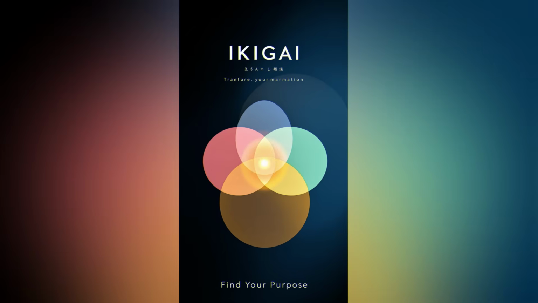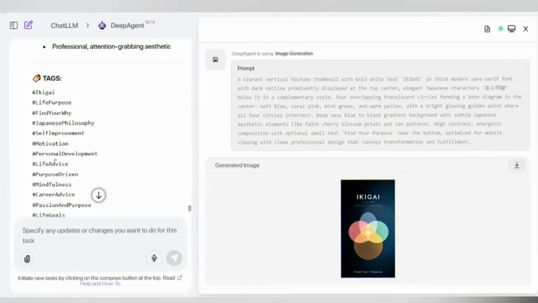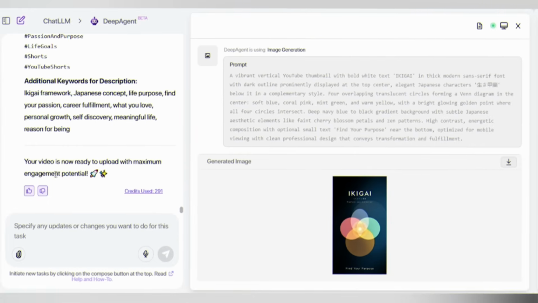Watch this thumbnail. It's ready to use. You'll get 3 clickable titles. Essential tags and descriptions are included. No need for an extra tool. No need for research. It's an all-in-one tool.